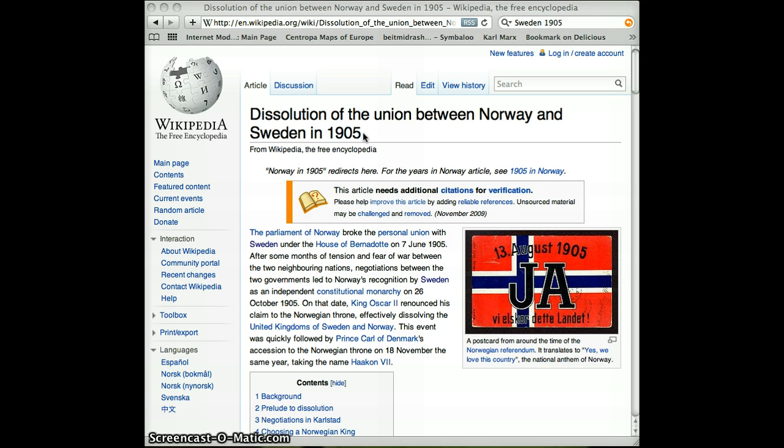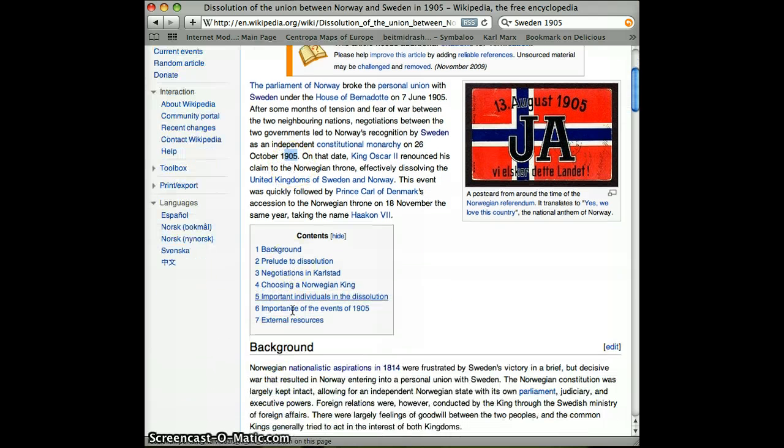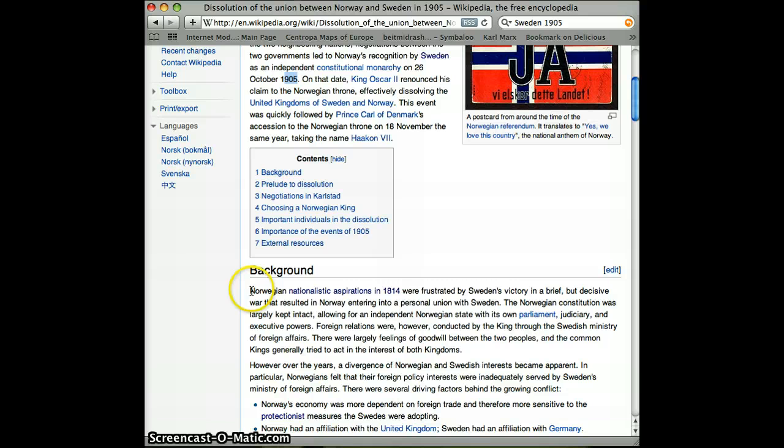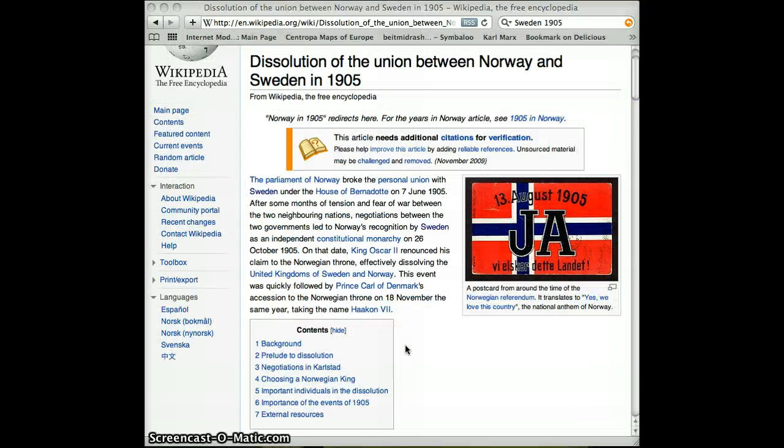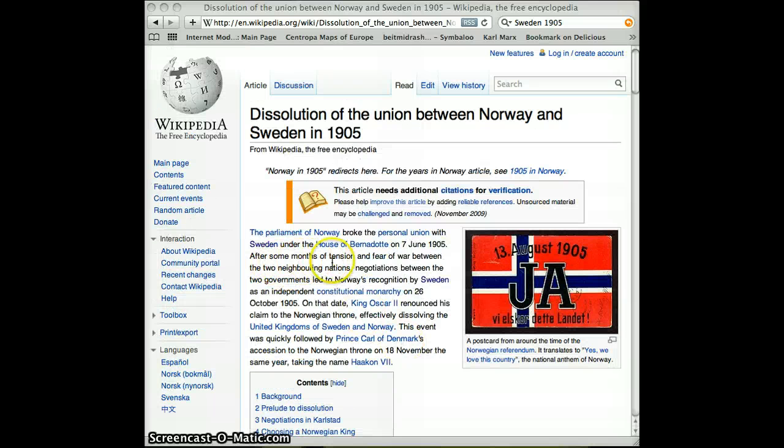Let's start evaluating. The first part of the acronym RADCAB stands for relevancy. This article is definitely relevant because according to the PDF, I am researching Sweden in 1905. Furthermore, if we scroll down to the background section, we can see that Norway, nationalism, and Sweden are mentioned. All three of these are very important to the research today and clearly show that this website is relevant. As a result, this website will receive a 4 out of 4 under the relevancy section of the RADCAB rubric.